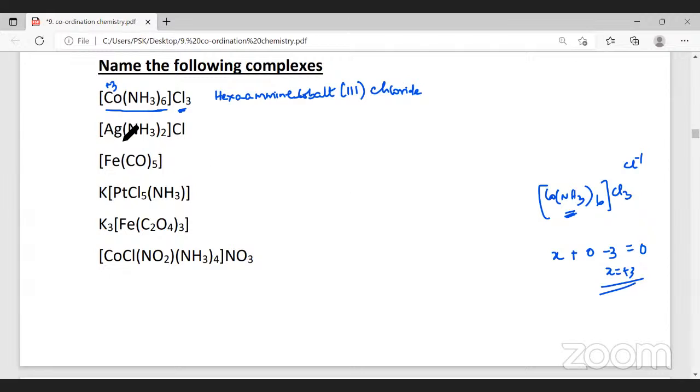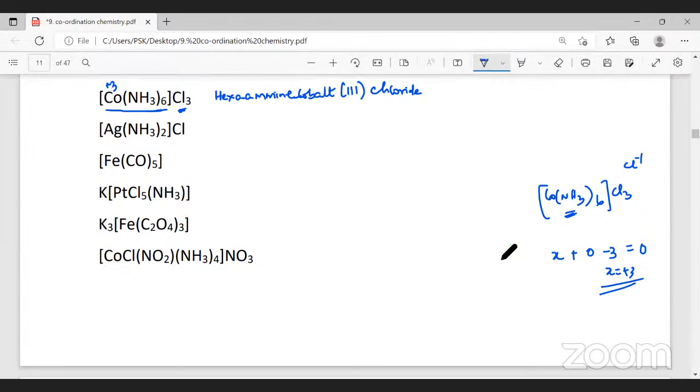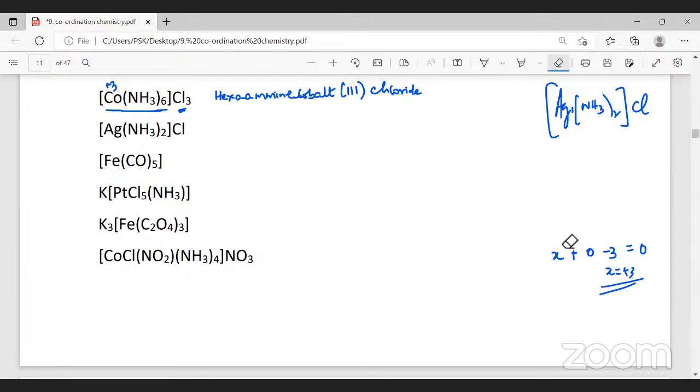The second example is Ag(NH3)2 Cl. Now find out the oxidation number of silver. As a whole, the charge on the complex is 0. Chlorine is -1. Ammonia is a neutral ligand, so 0 into 2 is 0. The central metal is silver, X. So X will be equal to +1. The oxidation number of the metal is +1.